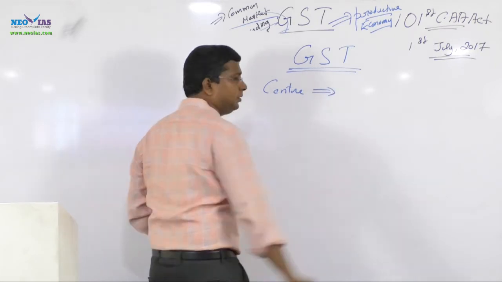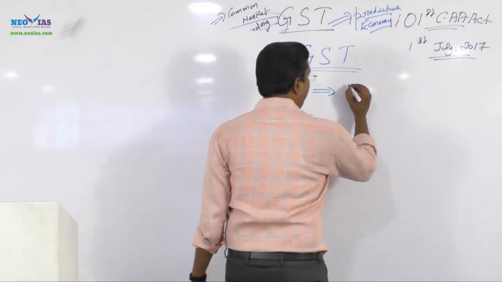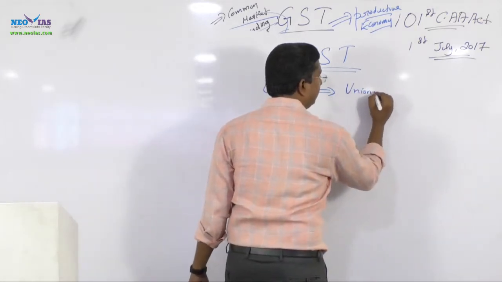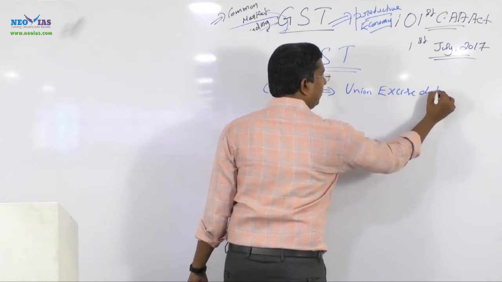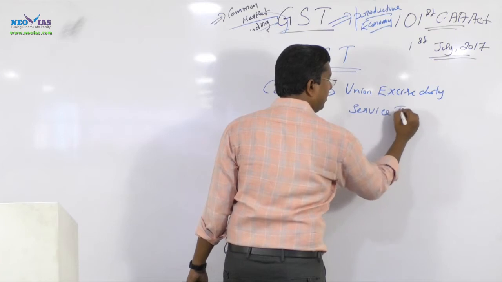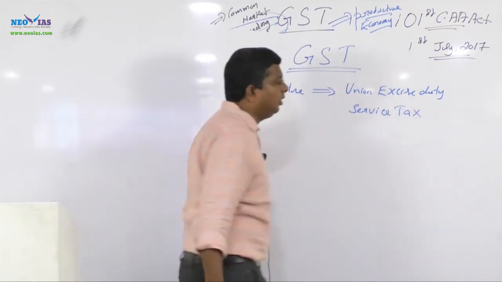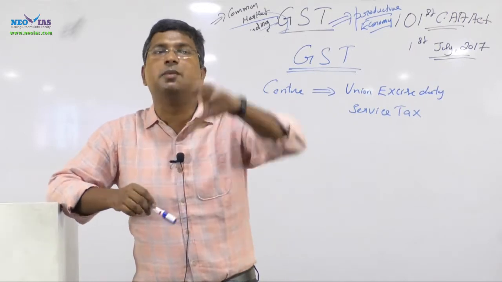In the union list, the union excise duty and service tax, the two major indirect taxes, will be subsumed.